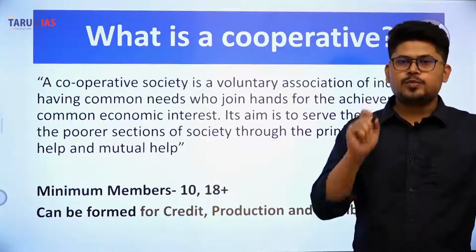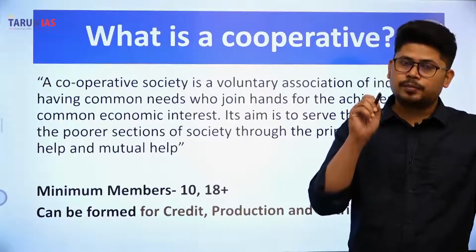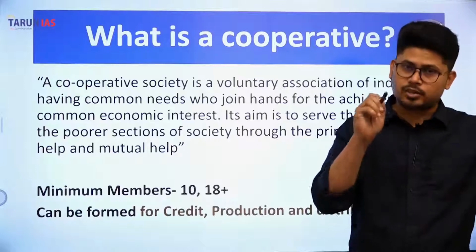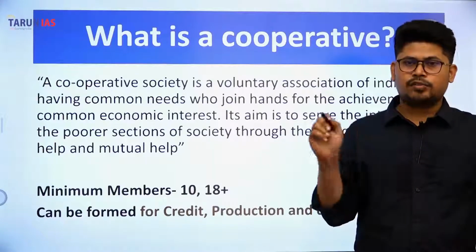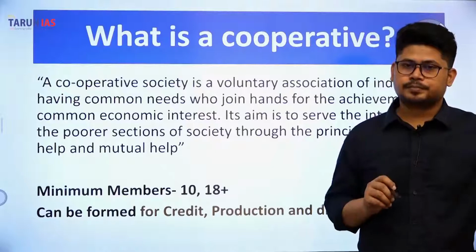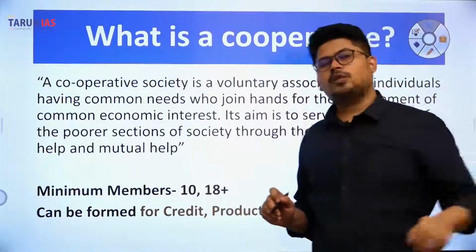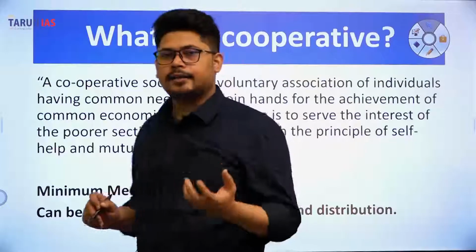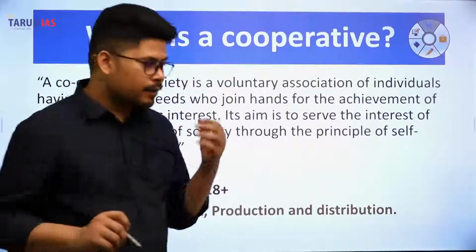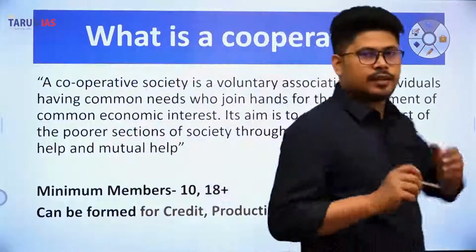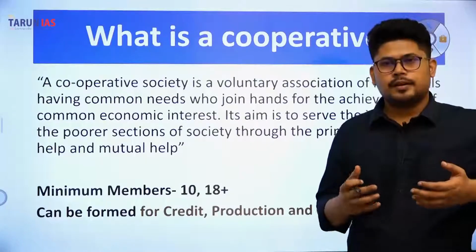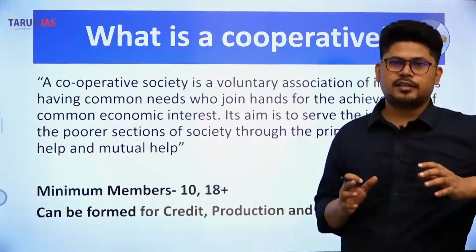Okay? And those members should belong to the same tribe or the same village or the same area or the same town. Okay, this is kind of criteria that has been mentioned in the act. And it can be formed for credit. What are credit? Credit मतलब loan. Cooperative societies का evolution law के through नहीं हुआ. There were already cooperative societies in India. ठीक है?